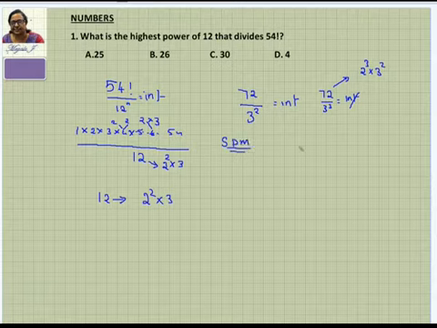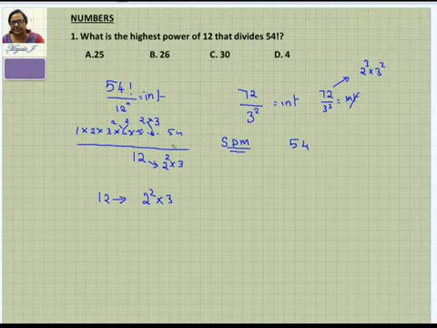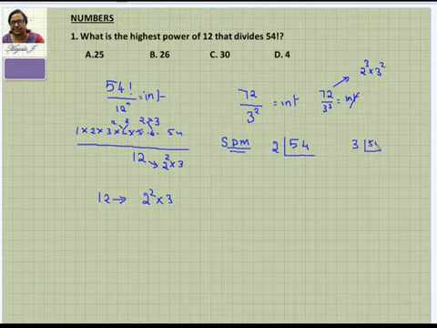In this method, what we do here is take this 54 and find out the prime factors only, not the other numbers. What are all the prime factors you have here? That can be found out by using this successive division method. That is, you can find out how many 2s are there in 54 factorial, or we can also find out how many 3s are there in 54 factorial by dividing by 3. Remember one thing, this can be divided only by the prime numbers. You can't just take a composite number. I can't just consider 12, like 54 you divide by 12 and see how many 12s are there. It's not possible. Composite numbers you cannot divide by, only the prime numbers.